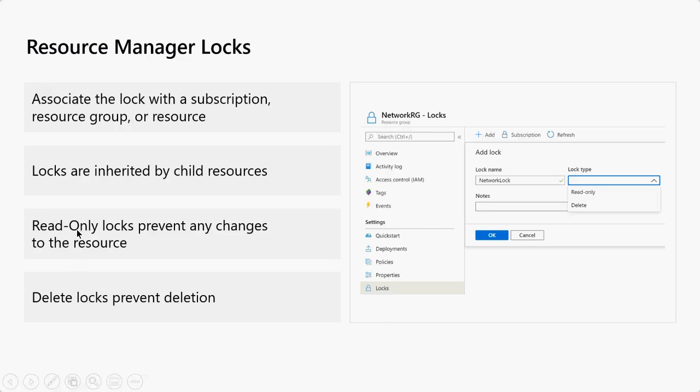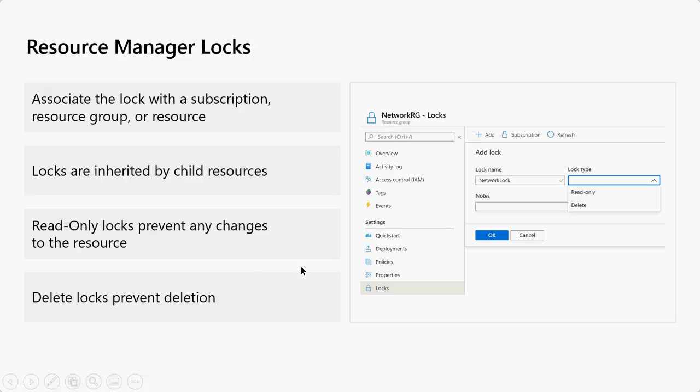Depending on the need, you should select read only or delete. So read only for the people who are, for example, sales guys, marketing guys, they will be using some photos, videos within the storage account, and for those guys you don't want to enable them to modify anything in the storage account. In such cases you can go for read only. And for your developers, you can go for delete lock option.